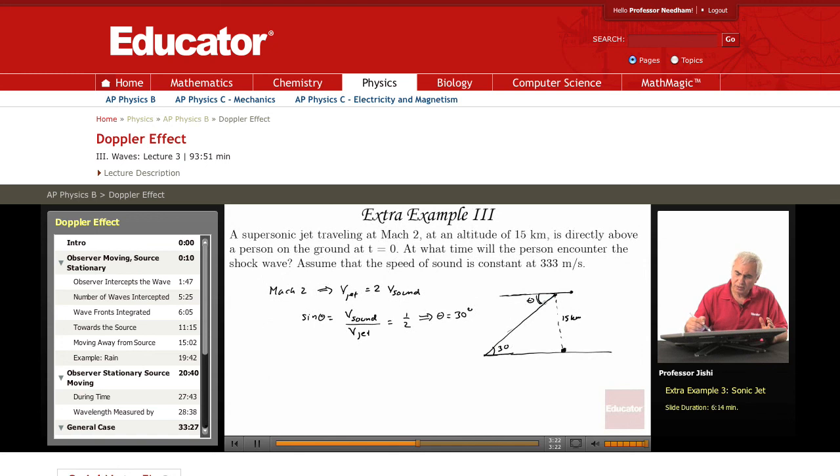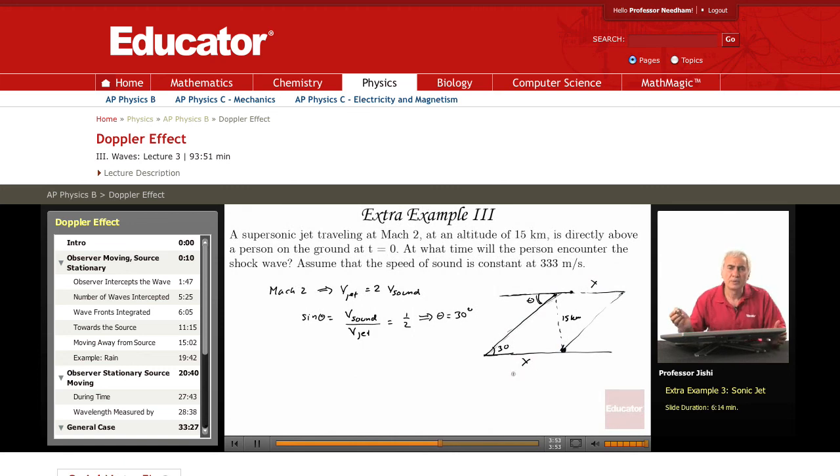Now, the shock wave, it's here, and it moves along with the plane, or the jet. So as the jet moves, it carries this with it. Now, if the distance here is x, when the jet moves also x, then this becomes like that, and it hits the person, or the person will encounter then the shock wave.